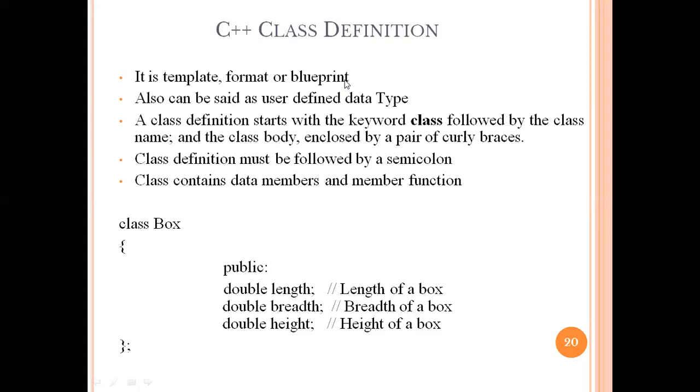This is the example now available in front of your screen. Class Box, where Box is the name of the class, and it accepts these different data members. The specifier for these data members is public, which means these variables or data members can be accessed throughout the program. Next, with respect to C++,